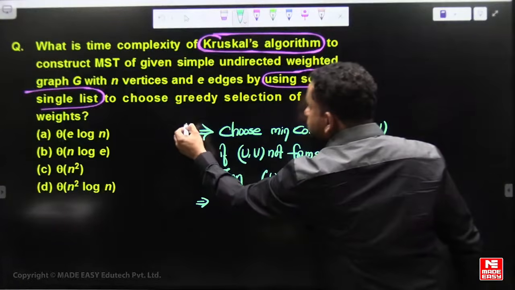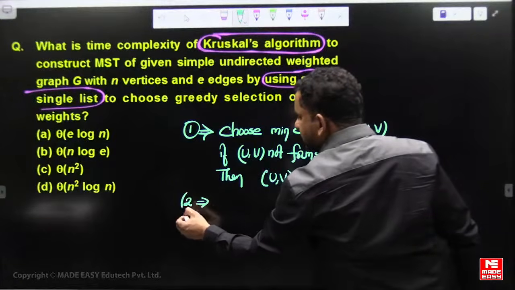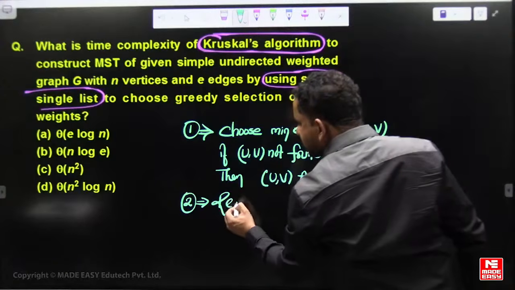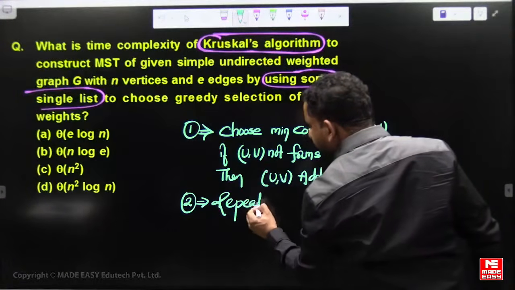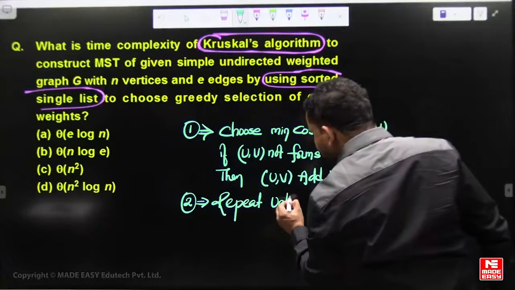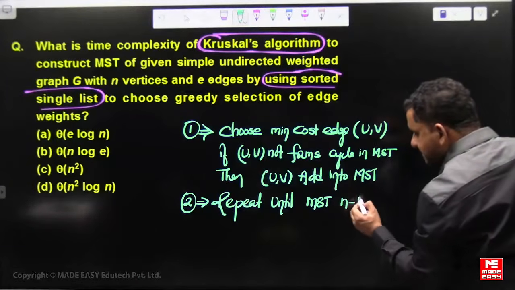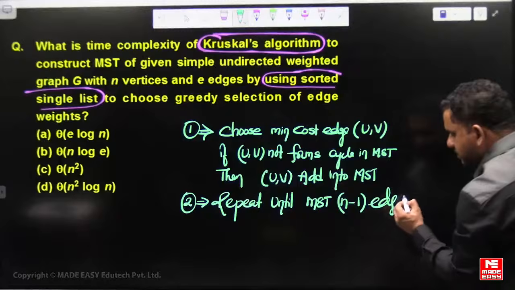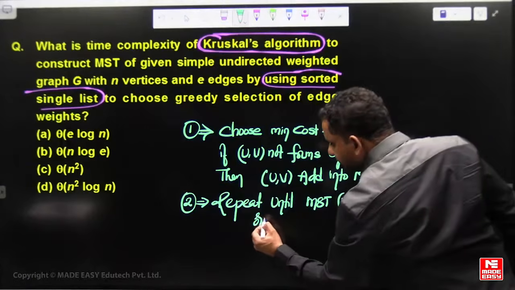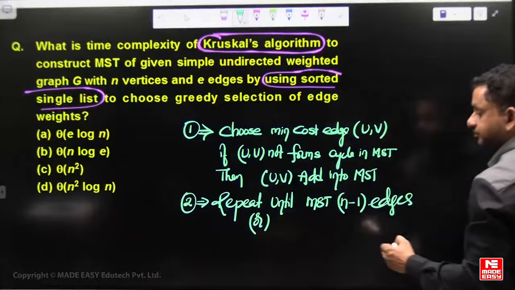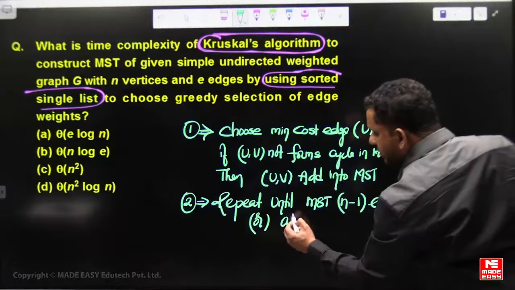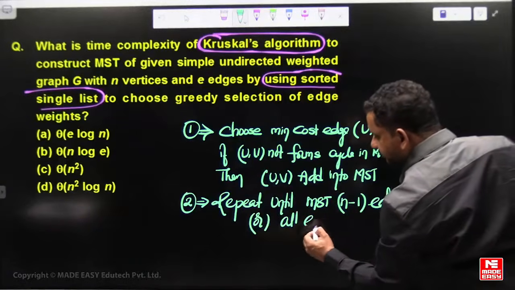Repeat this again: choose the next minimum cost edge, and repeat until the MST has n-1 edges, or all E edges are selected.